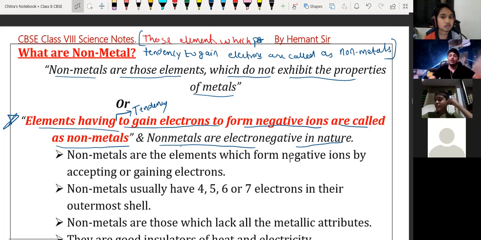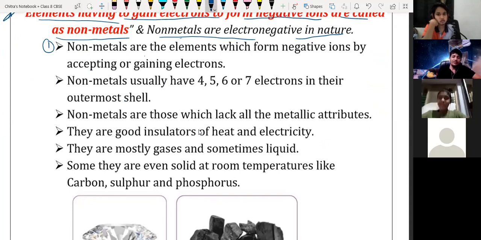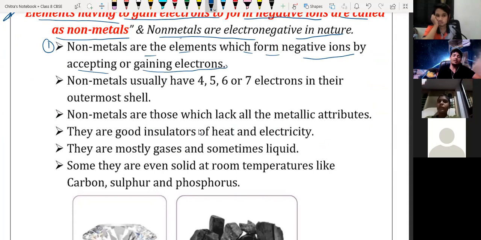Now we are going to discuss a few properties of the non-metals. First property: non-metals are the elements which form negative ions by accepting or gaining electron. Whenever they gain electron, they form negative charge particles, and negative charge particles are nothing but ions, and we call them anions.